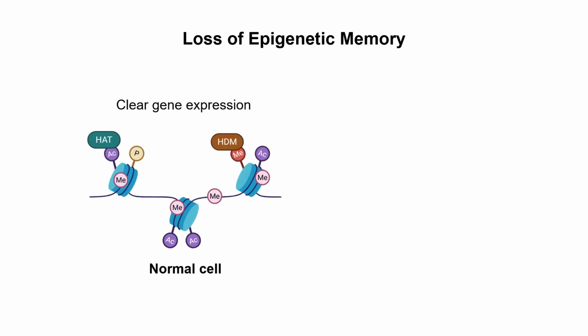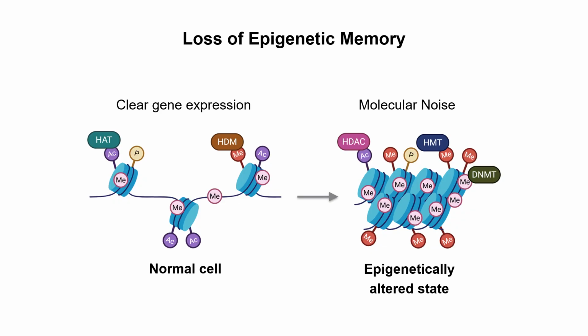During the aging process, this epigenetic memory can be changed. For example, in normal cells, an area should be in open form and gene expression should be turned on, but this area can become a closed, turned-off structure, or vice versa. This kind of epigenetically altered state can generate a lot of disturbance to life forms, and it can be a hallmark of aging.